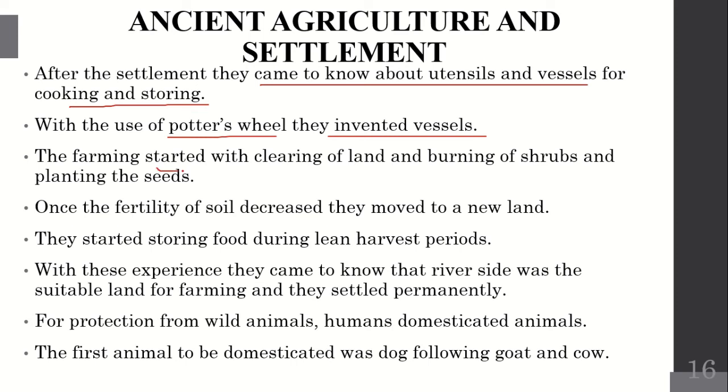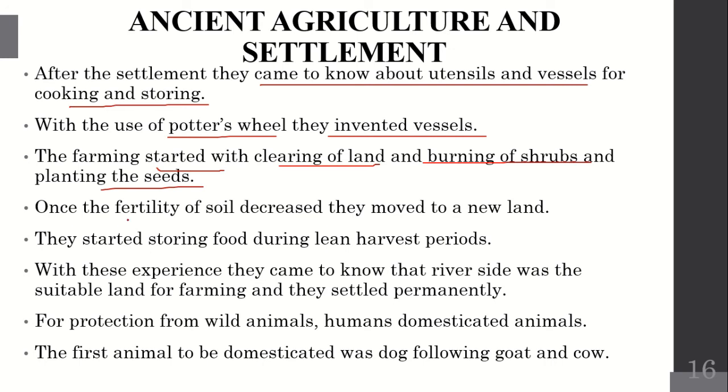Farming started with clearing the land, burning shrubs and planting the seeds. So they needed land. To get the land, they had to clear the forest area. Some of the trees they burnt, and after that they sowed the seeds and started growing the plants.